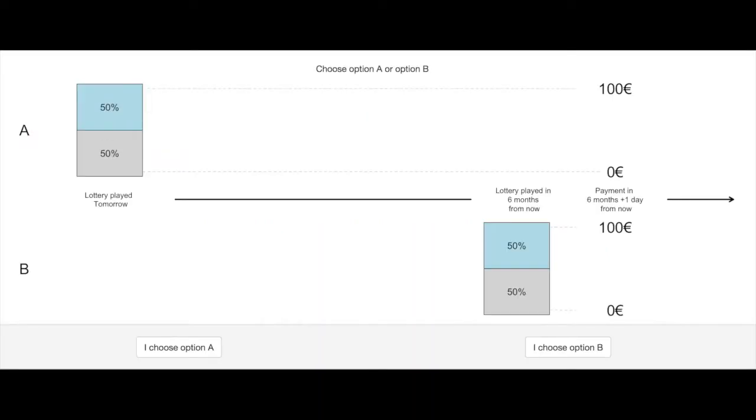The experiment contains a lot of questions, and questions are grouped in lists. In example 1, we can consider several different questions by changing the probability of option A. In this question, the probability of option A is 5%. In this other question, the probability of option A is 10%. In this other question, the probability of option A is 15%, and so on.